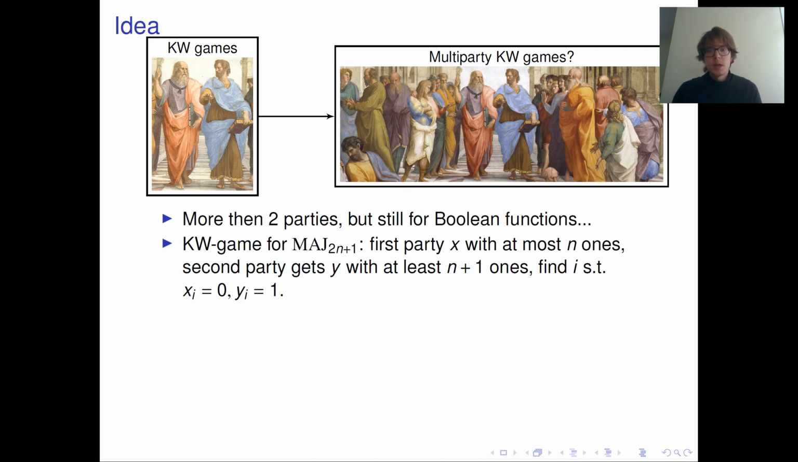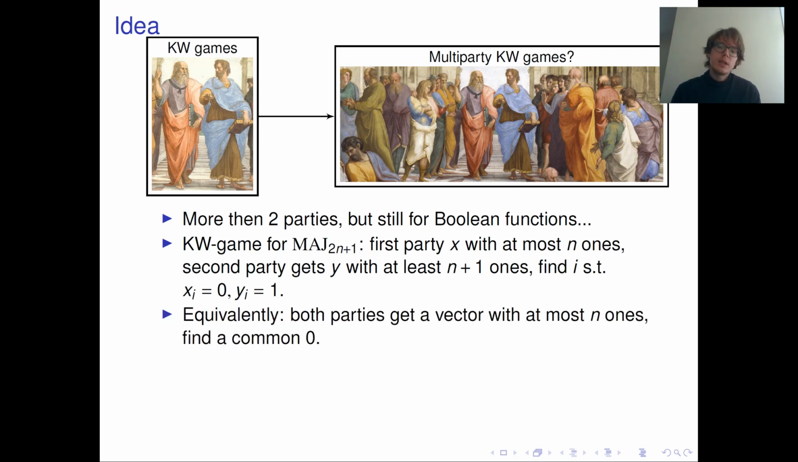In this game, the first party gets some vector with 2n plus 1 bits, in which there are at most n ones, so the majority is 0. And the second party gets some vector where there are at least n plus 1 ones, so the majority is 1. And their task is to find a coordinate where the first vector is 0 and the second vector is 1.